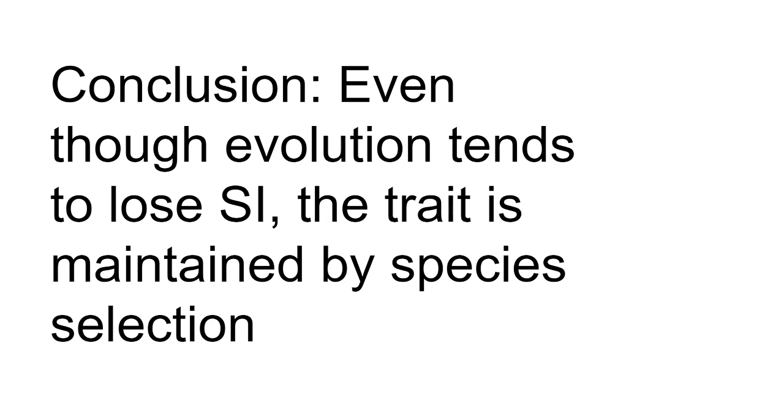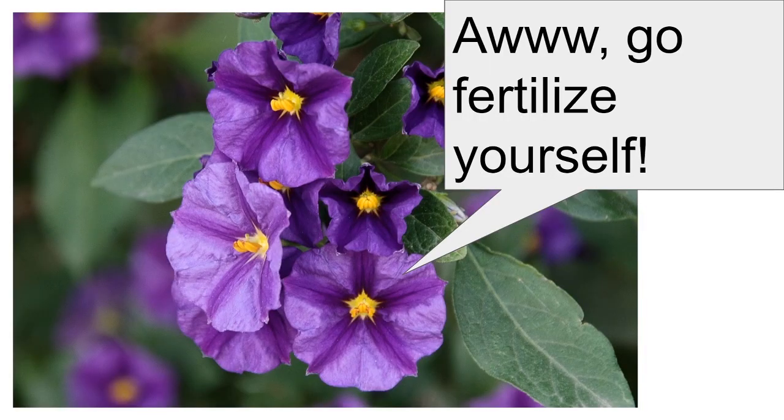And if we look within a population, what you would see is this repeated loss of self-incompatibility in favor of self-compatibility. And you'd think, well, how is this trait still in these populations if it's always being lost? The answer is it's staying in these populations through maintaining high speciation rates and species selection. So hopefully that gives you a good illustration of the process of species selection and how we can actually study it in an example.